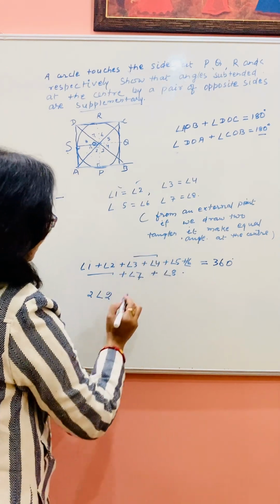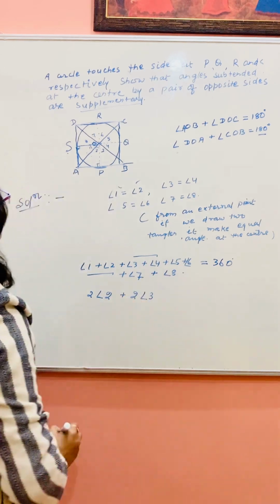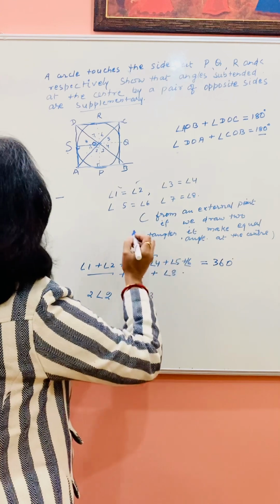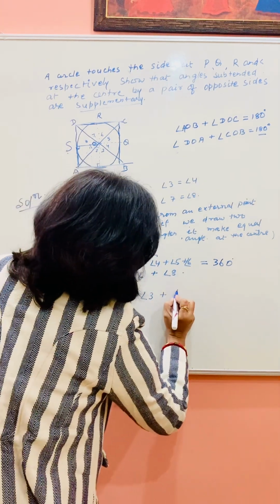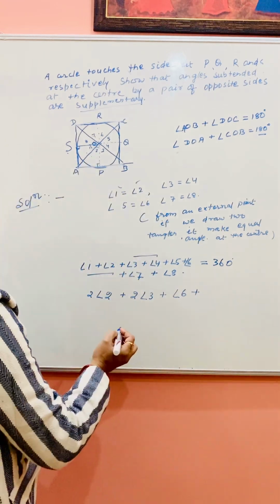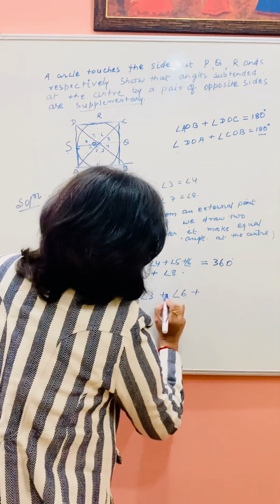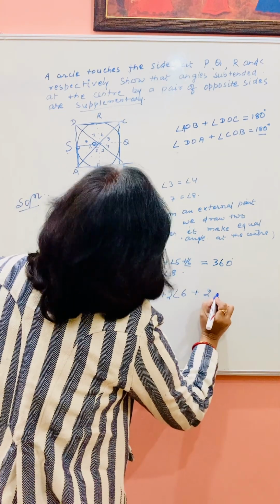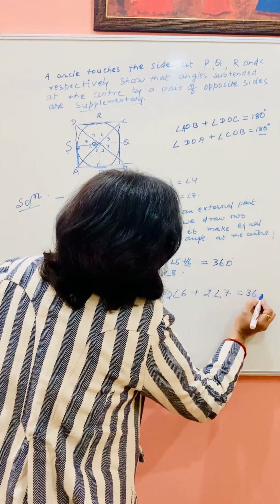So we can write 2 times angle 3. And 5 and 6, so we can write 2 times angle 6. 5 and 6 कर दिया, 7 and 8, and 8 we can write 2 times angle 7 is equal to 360.